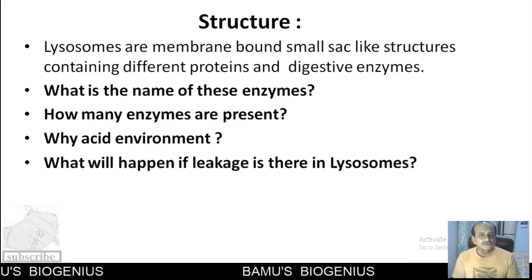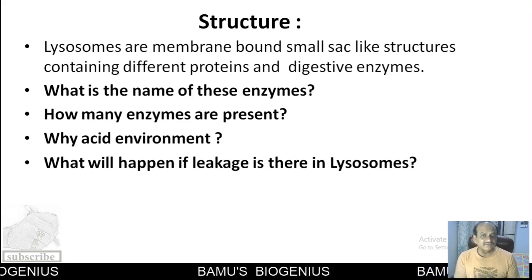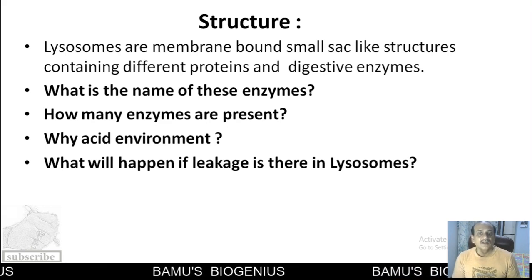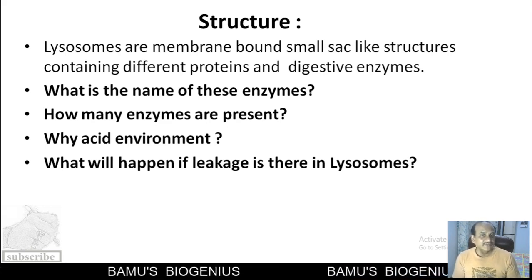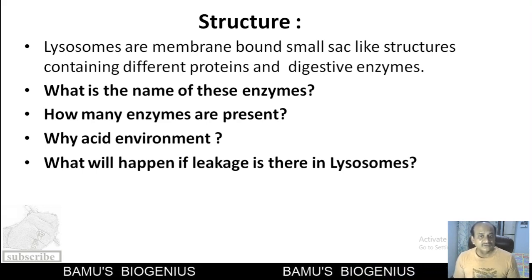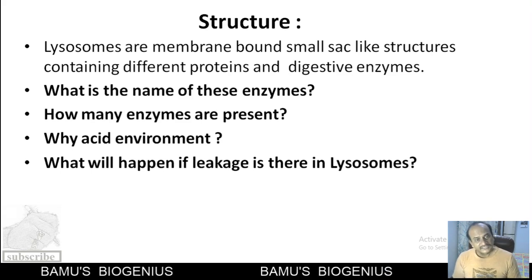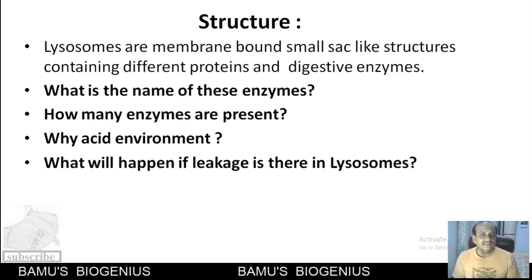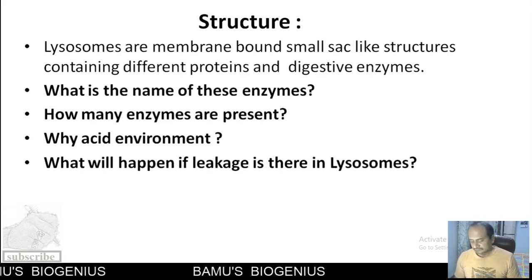So in an alkaline environment, their conformation will change. Acid hydrolases will lose their active site, and because of that, they will not be able to digest the different macromolecules present in the cytosol. So even if there is a leakage, there will be no harm in the cytosol.